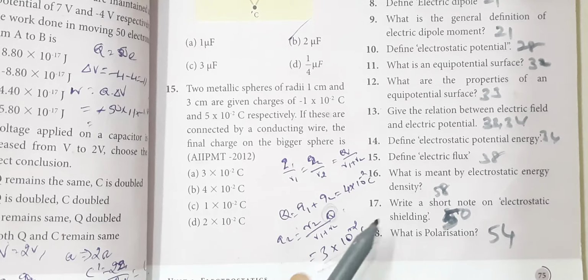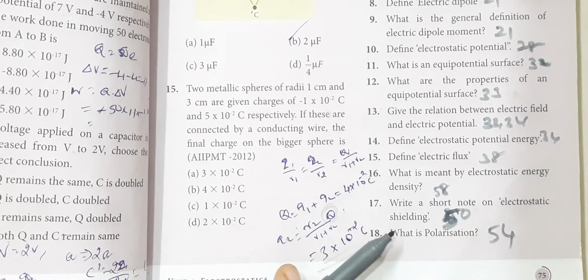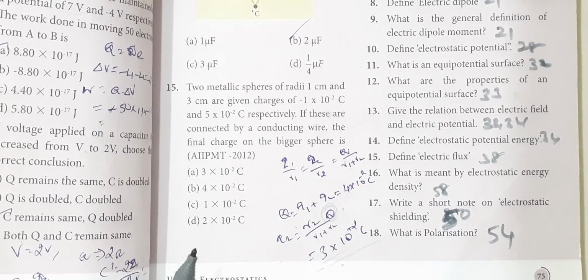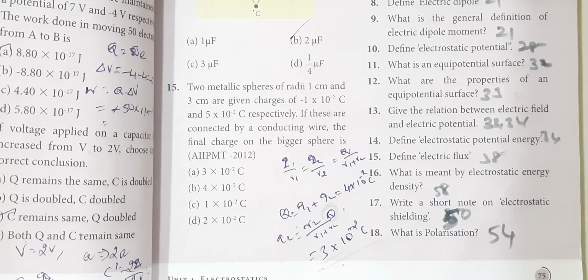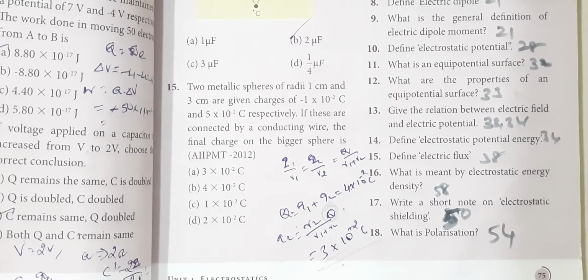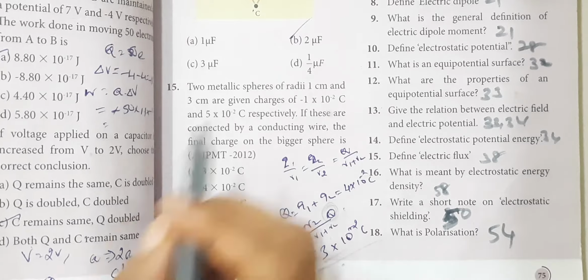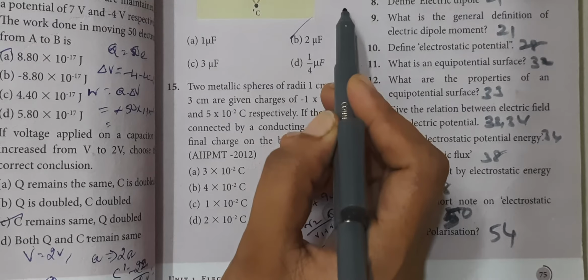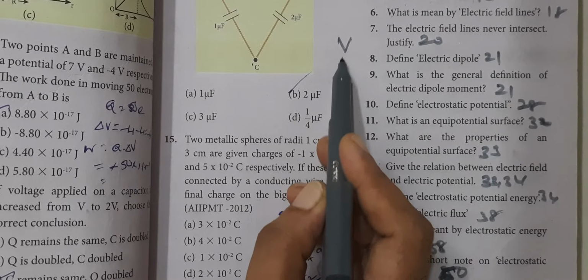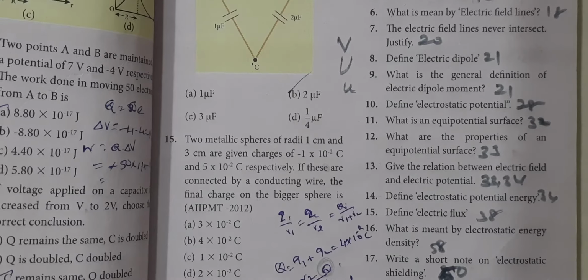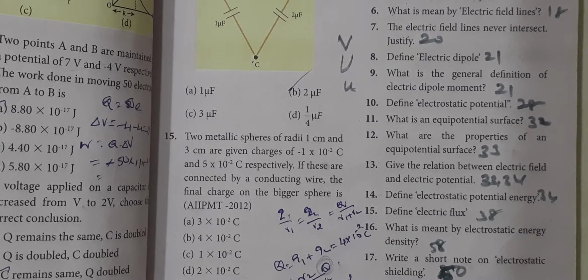The next question is, what is meant by electrostatic energy density? This is in page number 58. Actually, you have to know where V is the potential, U is the energy, and small u is energy density. Okay.